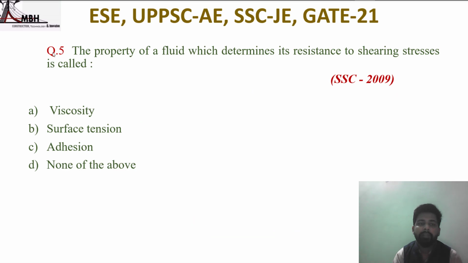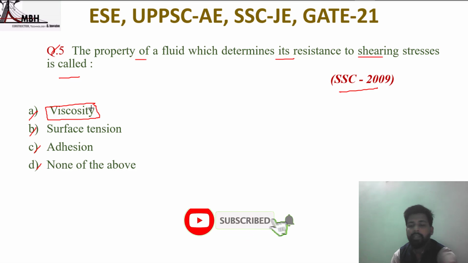Next question: the property of a fluid which determines its resistance to shearing stress is called, options: viscosity, surface tension, adhesion, none of these. Question asked in SSC 2009. So the property of a fluid which determines its resistance to shearing stress is called viscosity. That is option A is correct.